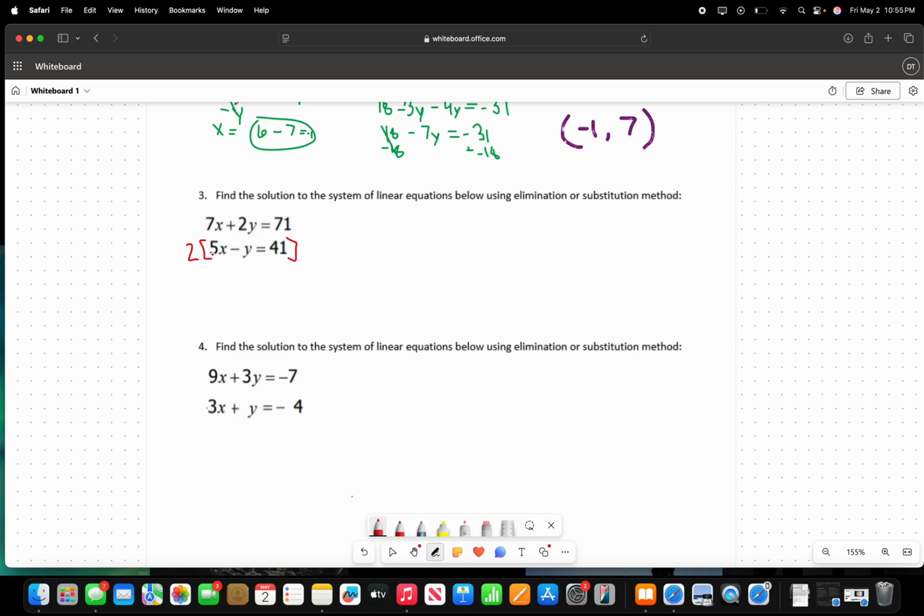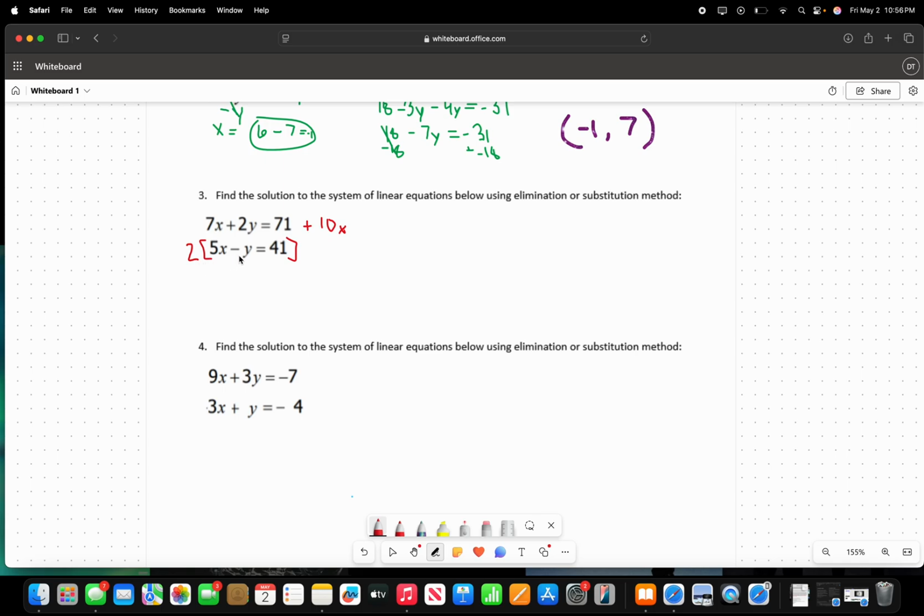So 2 times 5x is going to, and I'm just going to add this here since we are going to be canceling the y's between the two. So that means we're going to add both equations together. So 2 times 5x is going to give me 10x.